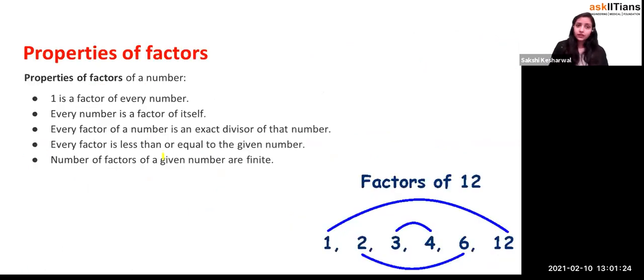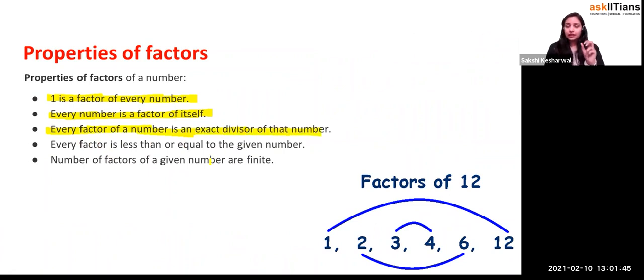Coming to the properties of factors, what are the properties of factors? As I say, 1 is a factor of every number. True. As I said, every number is a factor of itself. If I say 12, then 1 and 12 will be the two minimum factors. Every factor of a number is an exact divisor of that number, right?